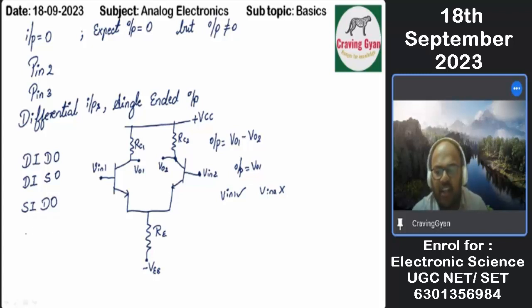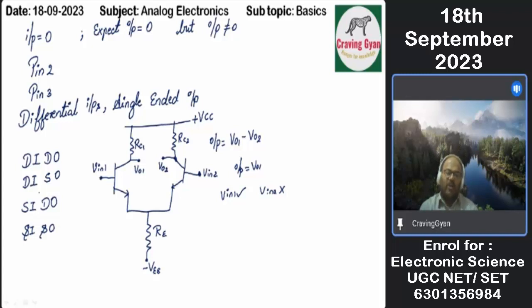Then next one is a single-ended input, single-ended output. That means I'm going to give V in 1 and I'm going to take V naught 1 or V naught 2 also I can take. V in 2 I'm not at all using. Vice versa is possible. So this is single-ended input and single-ended output, or single input and single output.